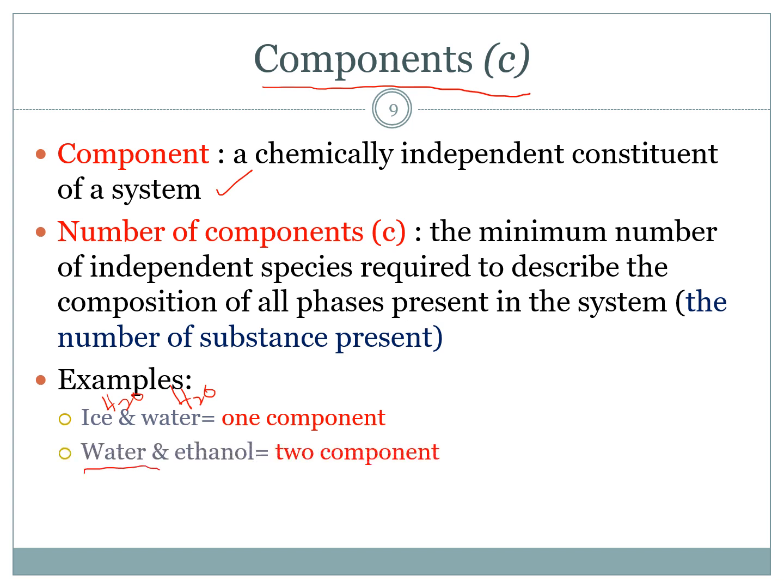A mixture of water and ethanol. They are H2O and ethanol, so two different substances. So it is two components. Water and CCl4. There are two different substances present in the system, so it is a two-component system.